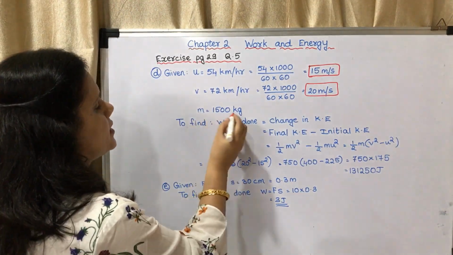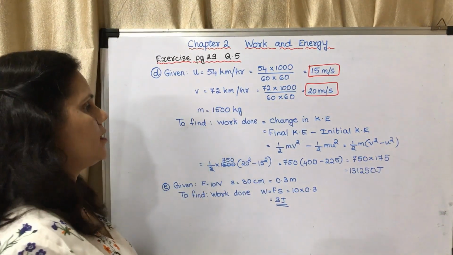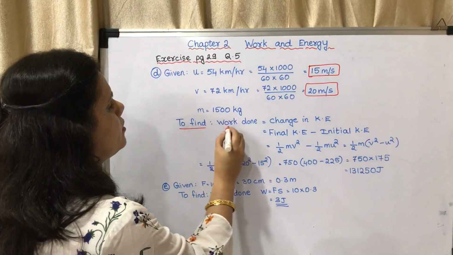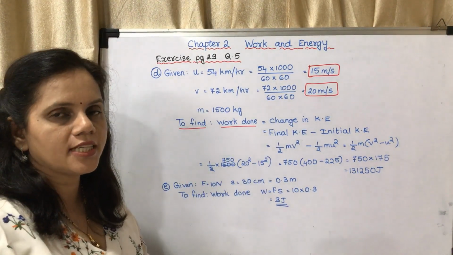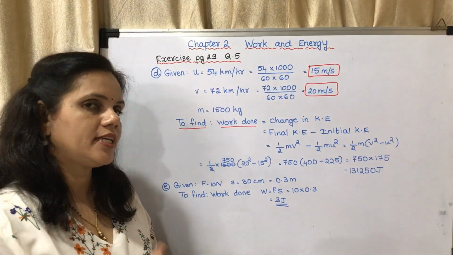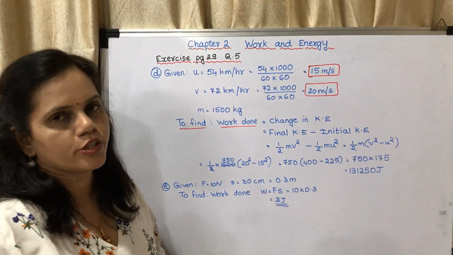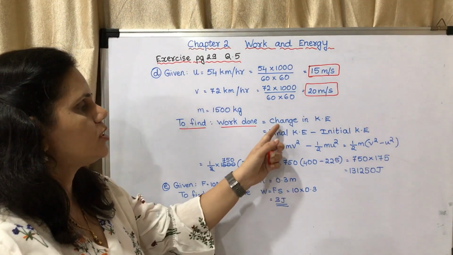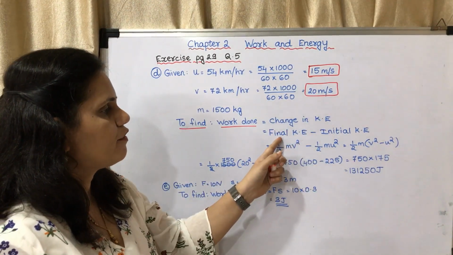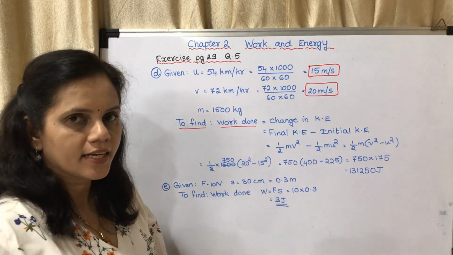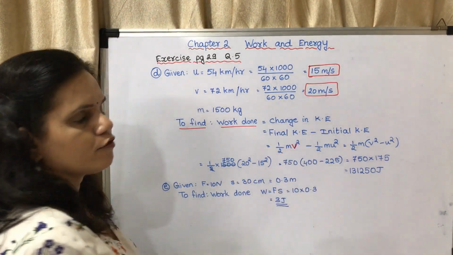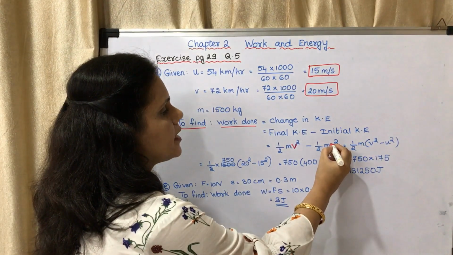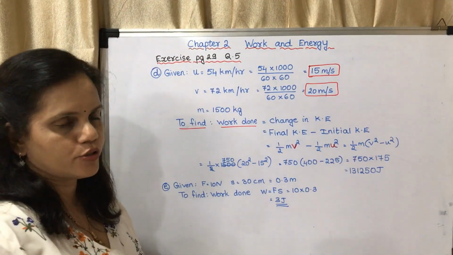Okay. Mass is given as 1500 kg. You have to find work done. Here work done is equal to change in kinetic energy. What was the initial kinetic energy and what was the final kinetic energy? So change in kinetic energy means final kinetic energy minus initial kinetic energy. Final kinetic energy is half m v square and initial kinetic energy is half m u square.